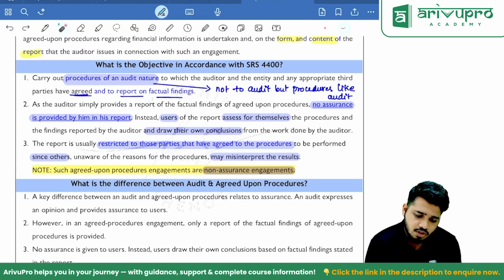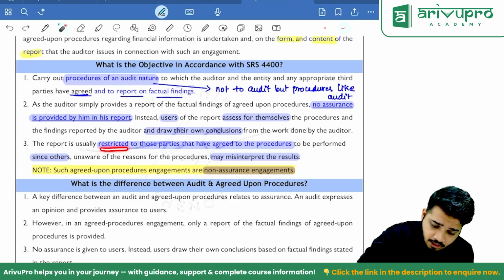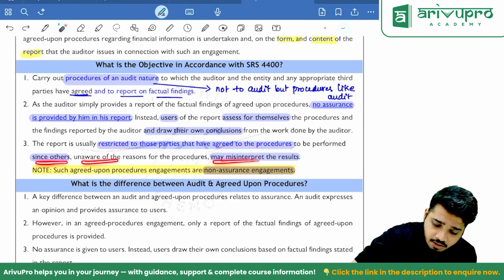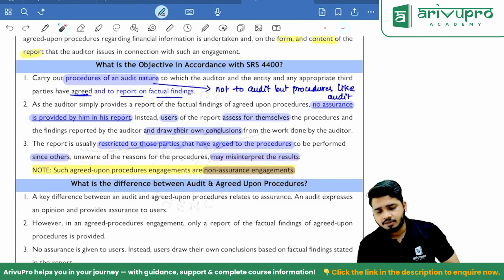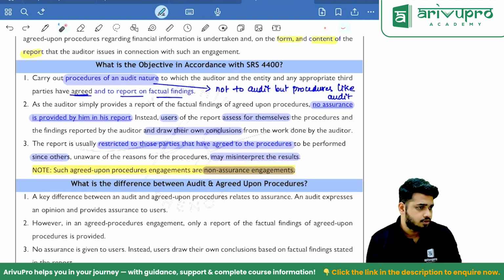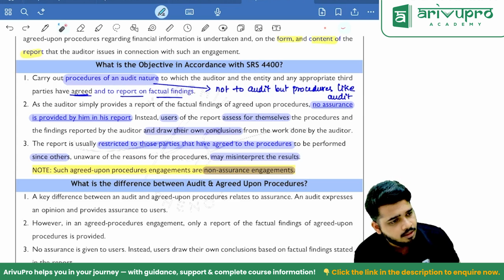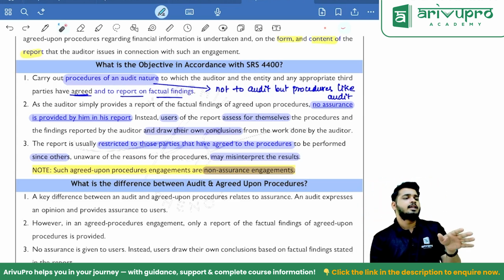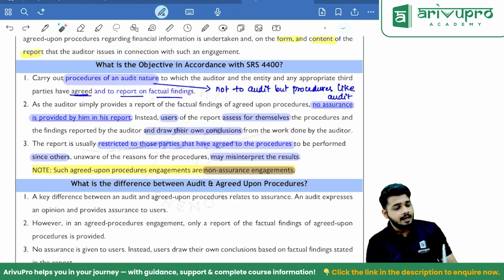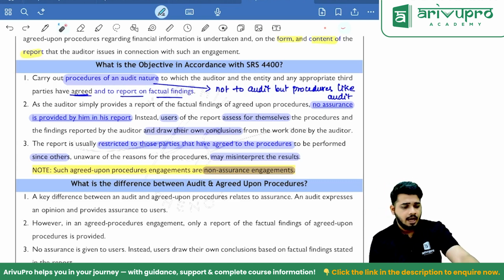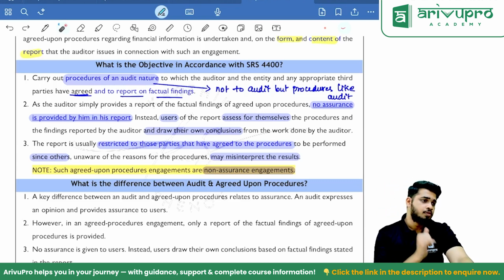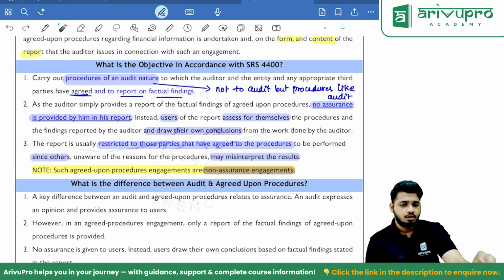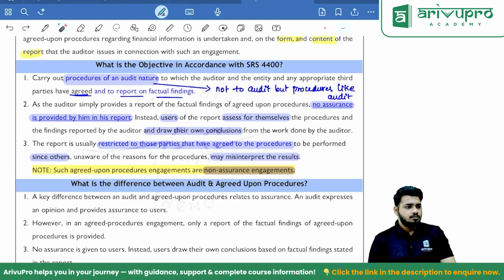Sir, this report is usually restricted to those parties that have agreed to the procedures, since others unaware of the reasons may misinterpret the results. And that's why we don't usually get these reports, because these reports are nothing but between two people, agreed upon procedures. Now see, bank reconciliation statement: if the client has appointed me for BRS, I will prepare BRS and give the findings to whom? To the one who appointed me.